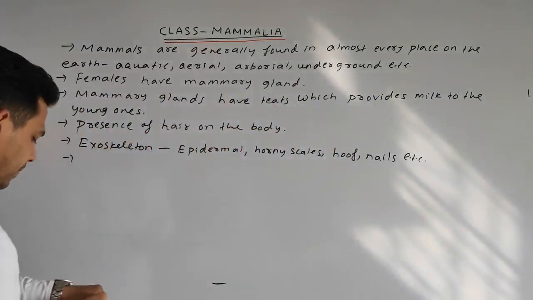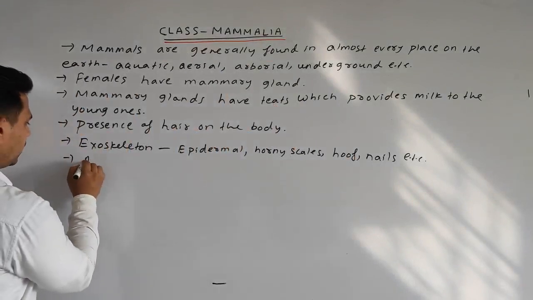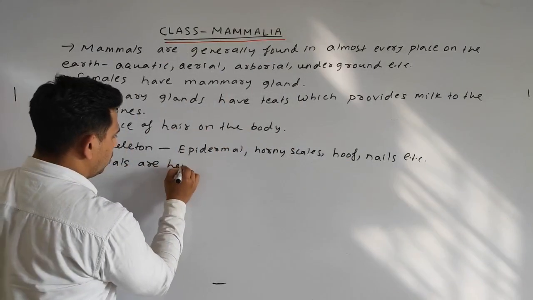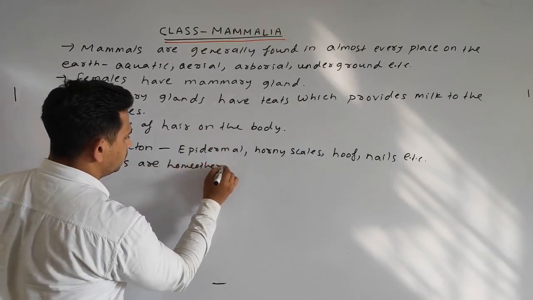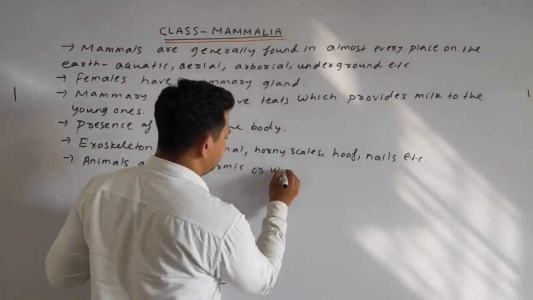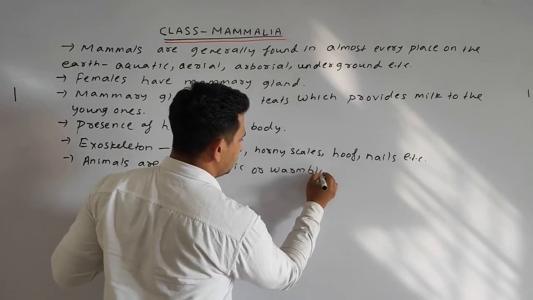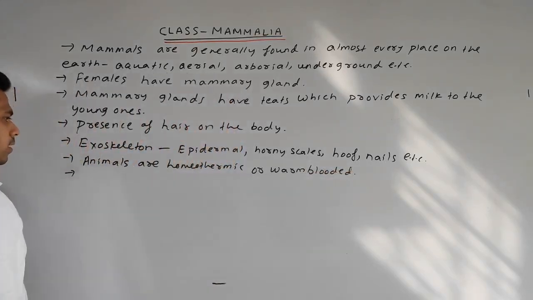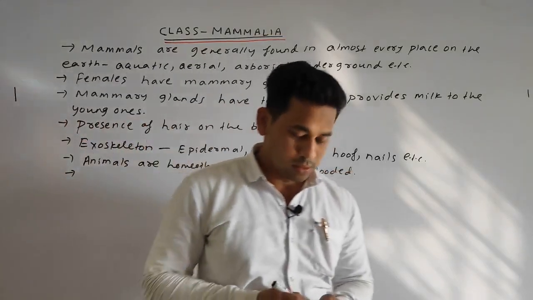So we can write: mammals are homeothermic, or we can say warm blooded. We are also included under the warm blooded. Okay, next.